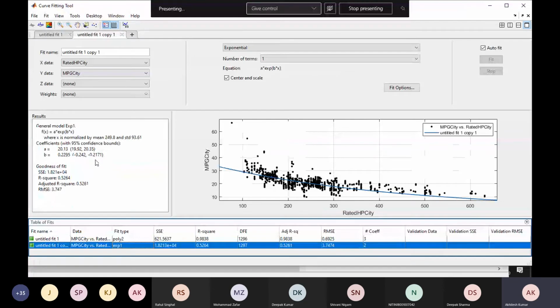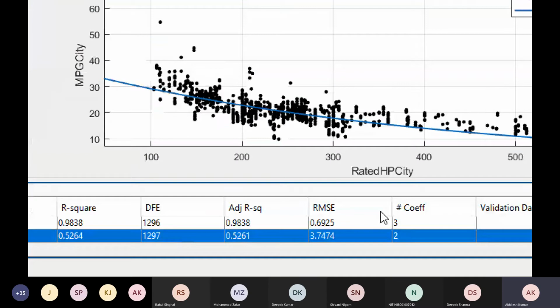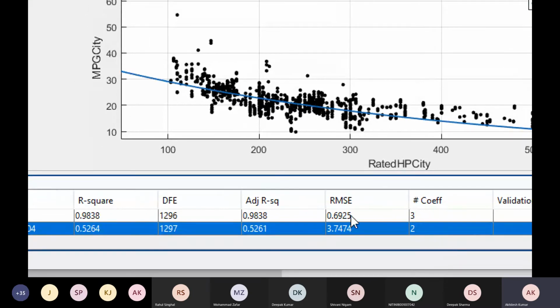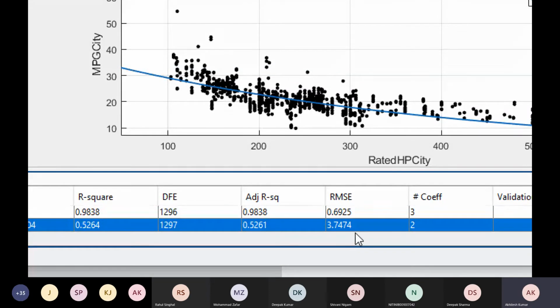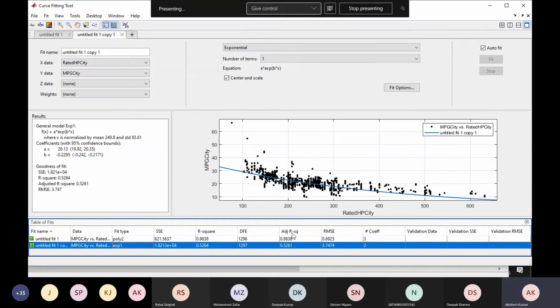How to compare that, which one is the best? Start from here. First of all, about coefficients. In the case of polynomial, we have three coefficients. In the case of exponential, only two. So exponential is less expensive if you compare. But about accuracy, here you see the root mean square error of polynomial is lesser than exponential. Adjusted R square value you will also see is higher for polynomial if you compare with exponential. So I can say that the polynomial fit is better than exponential.